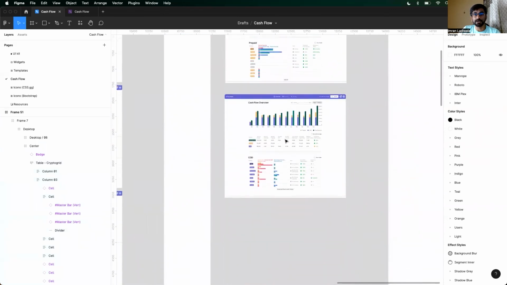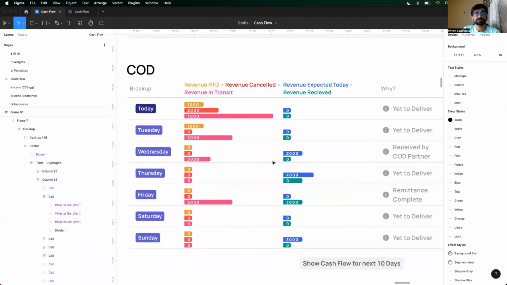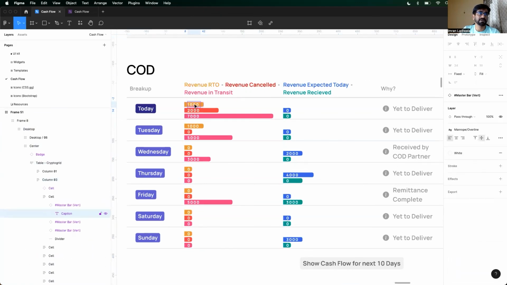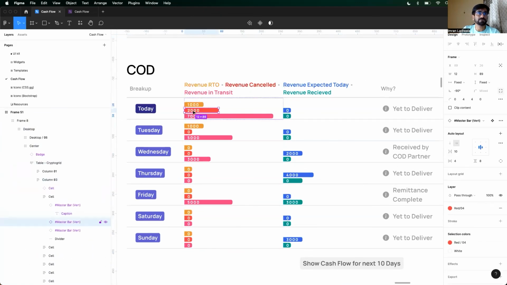A more complex one is your COD dashboard. Today, again, this is how I like to put it. Your product is not in RTO, or your product is not getting cancelled, your product is not in transit. All those three are for the customer, right? For you, your revenue is in RTO, your revenue is cancelled, your revenue is in transit. So today, revenue in RTO is 1,000 rupees, revenue cancelled is 2,000 rupees, and revenue in transit is 7,000 rupees.